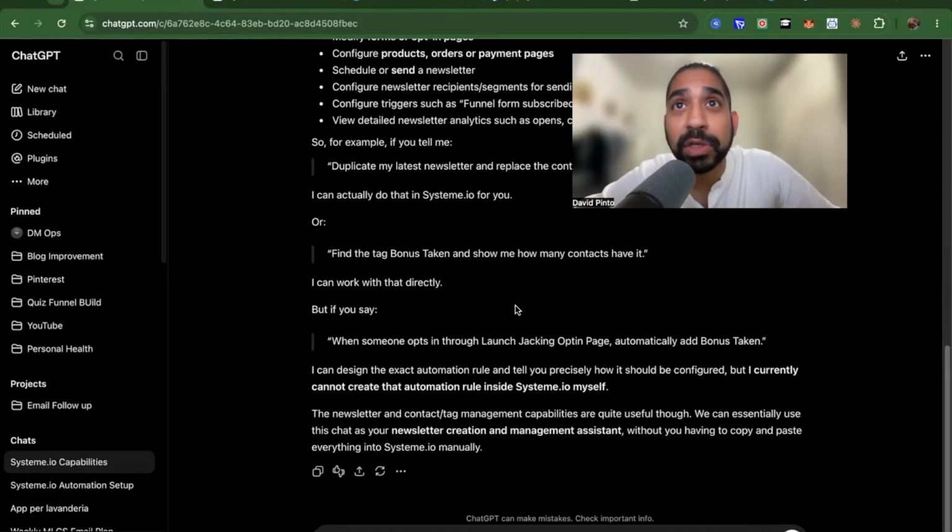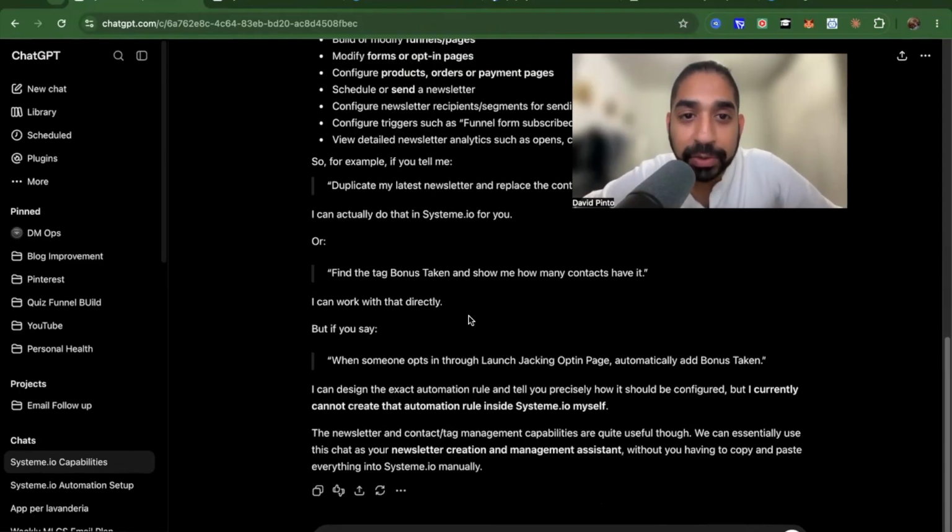So imagine in the future, if you're able to edit funnel pages, you create them with HTML code, or with Codex or something, you create the page here in ChatGPT, and then you automatically post that into Systeme.io, which is super cool. I'm going away from the topic. Let's get back onto it.